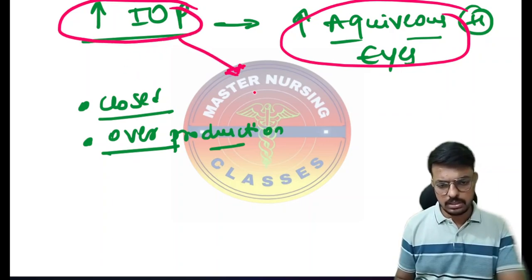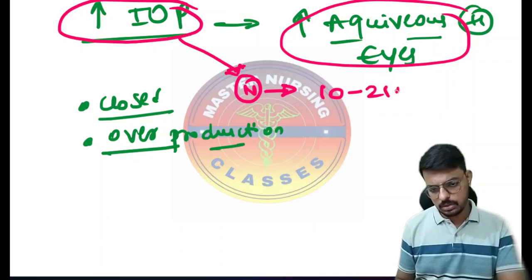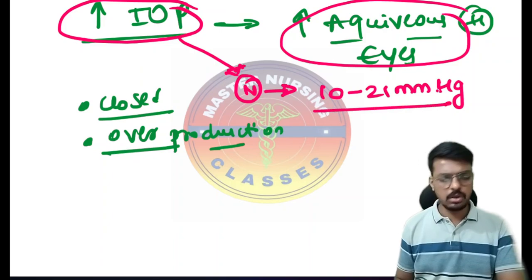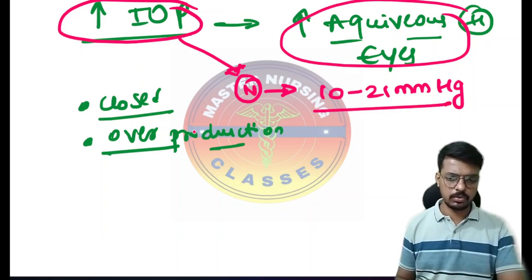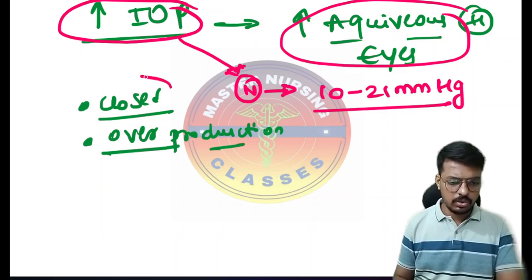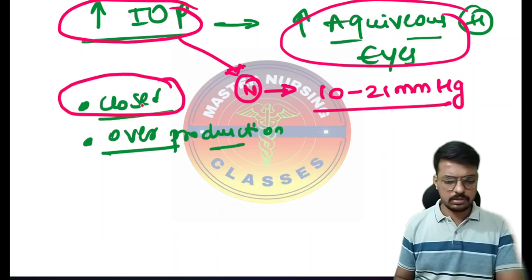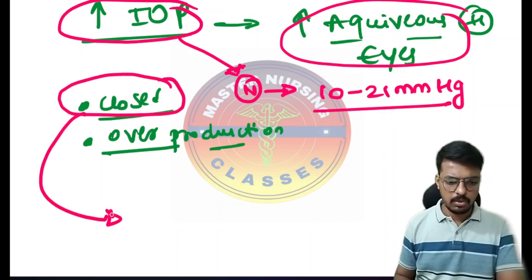So what is the normal intraocular pressure? Normal intraocular pressure is 10 to 21 mm of Hg. Very, very importantly, all of you have to know. Now in the treatment, I don't want the angle to close. I want the angle to stay open.